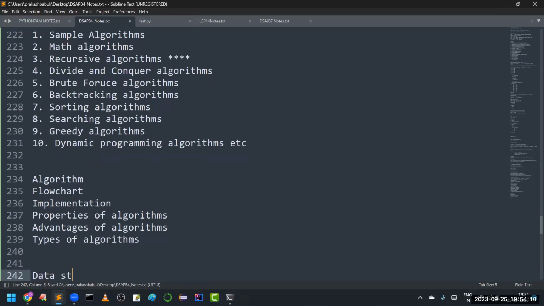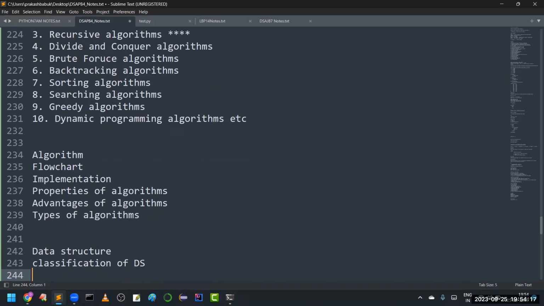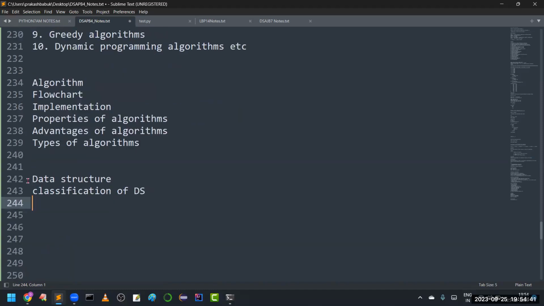So we will see in tomorrow's session what is meant by data structure, and the classification of data structure. We have linear data structures and non-linear data structures. That classification is very, very important. And we will see in detail about these data structures one by one, like list, tuple, set, string, array. Tree, graph, those things we will discuss tomorrow.